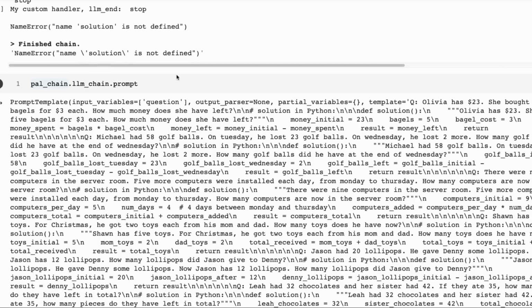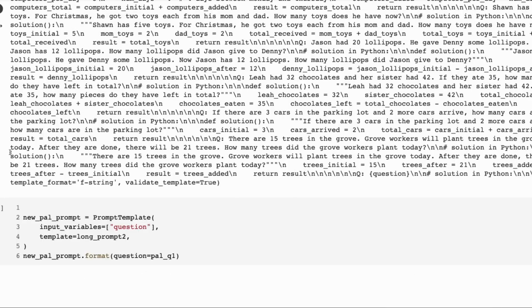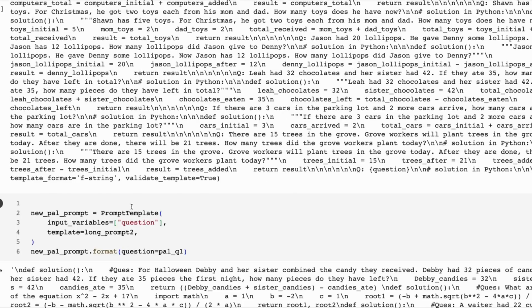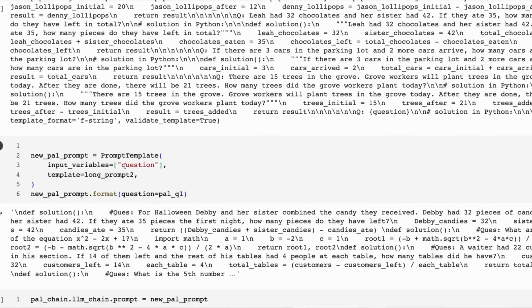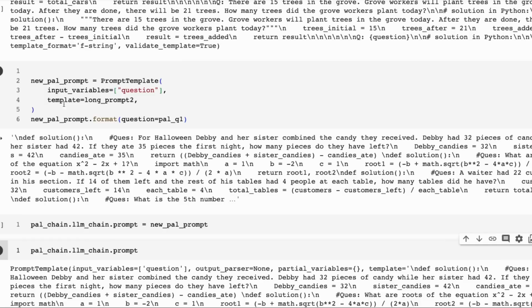So, okay, we can see that that's the prompt there. So the obvious thing then is to try and take one of the prompts that we know was working for quite a few of the questions up above and use that. So I basically put in the long prompt, and I've tried out a few long prompts to try and manipulate these, and then passing this in.